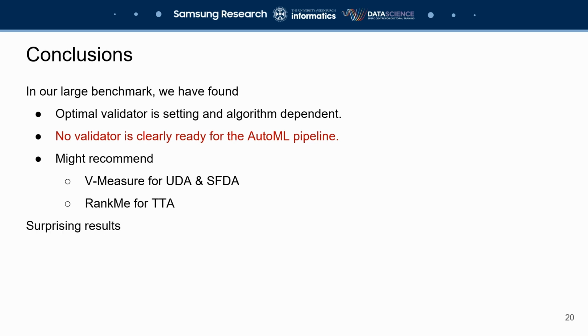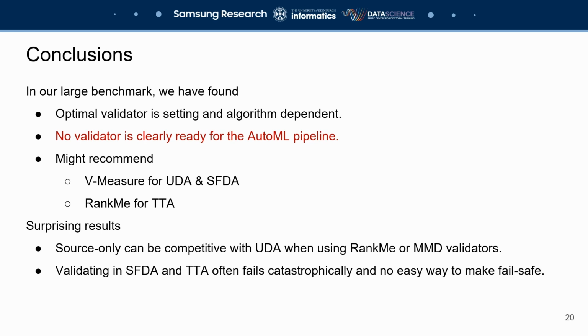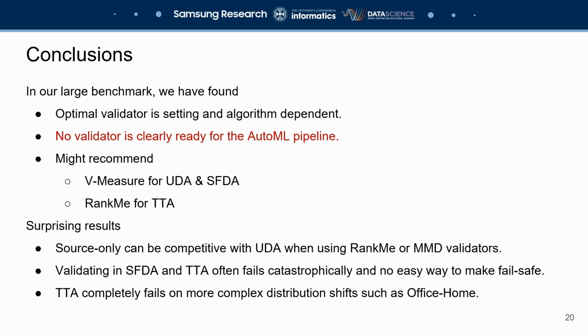We have some surprising results in that source only can be competitive with UDA when using RankMe or MMD validators. Validating in SFDA or TTA often fails catastrophically, and we have found no easy way to make it fail-safe. TTA completely fails on more complex distribution shifts, such as Office Home, meaning that sometimes adaptation is actually not worth it.